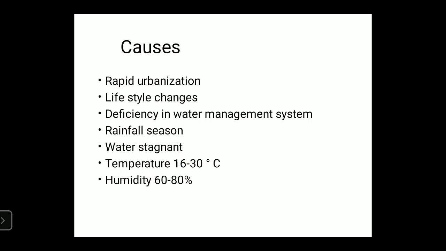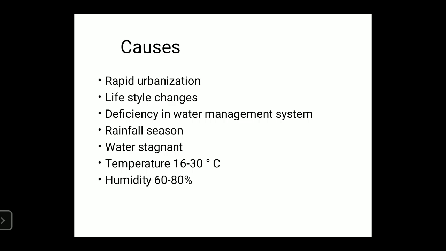The major cause of the spread of dengue fever is rapid urbanization and changes in lifestyle, and deficiency in water management systems like poor sanitation, improper water supply and faulty drainage, which cause rapid growth of mosquitoes.